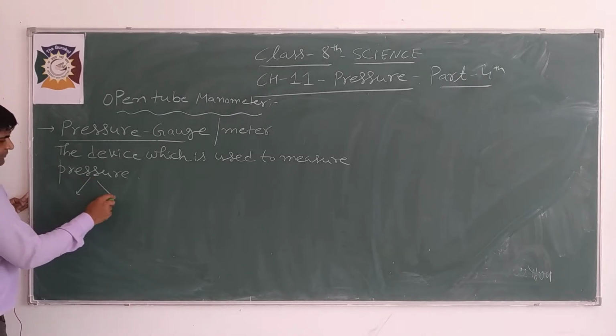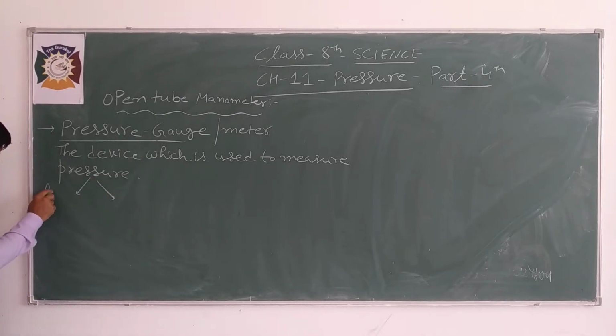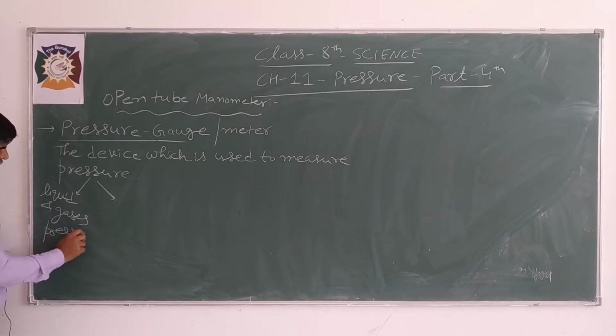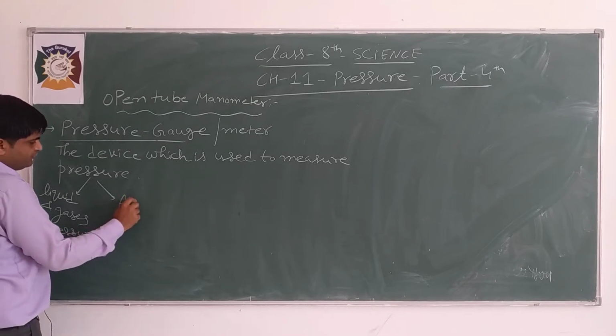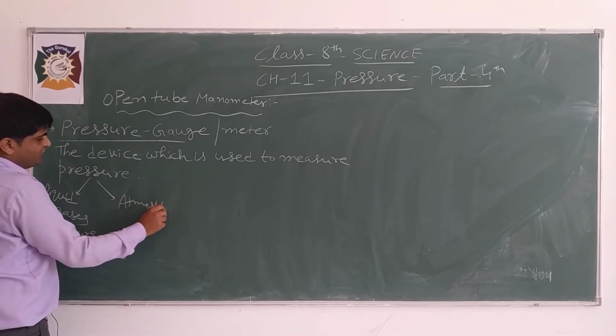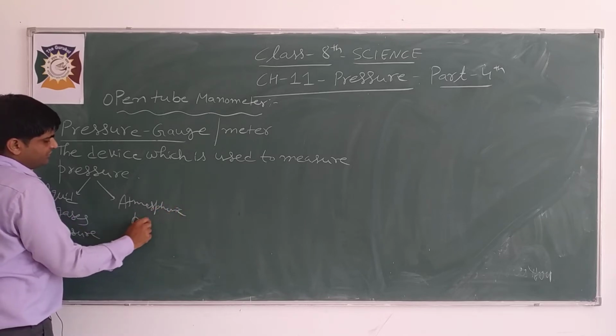In our chapter, in the previous video, I have discussed liquid and gaseous pressure, and similarly the other type of pressure, that is atmospheric pressure.